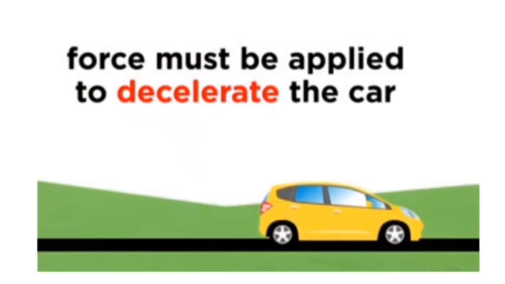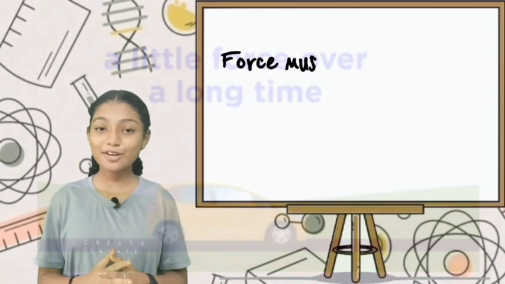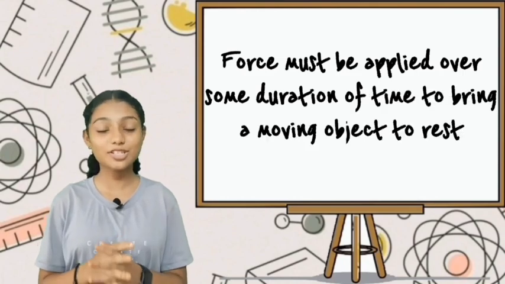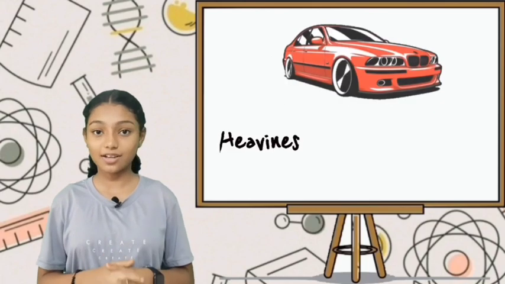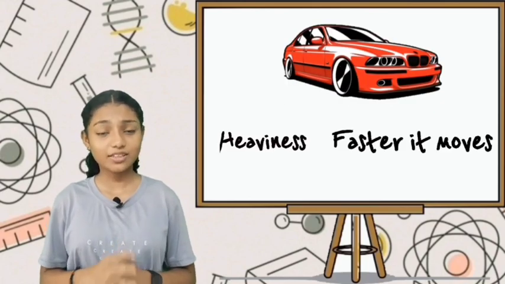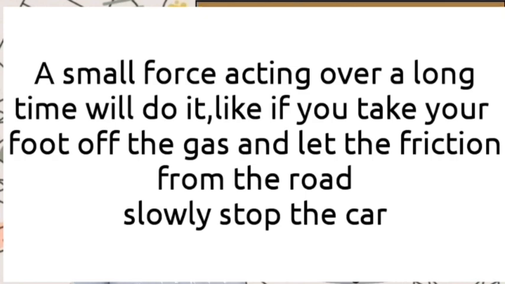If you suddenly slam on the brake to avoid a collision, the car will skid a certain distance because force must be applied over some duration of time to bring the moving object to rest. The heavier the car and the faster it is moving, the greater the force will be. A small force acting over a long time will do it, like if you take your foot off the gas and let the friction from the road slowly stop the car, or a large force, like firmly applying the brakes to the tires.